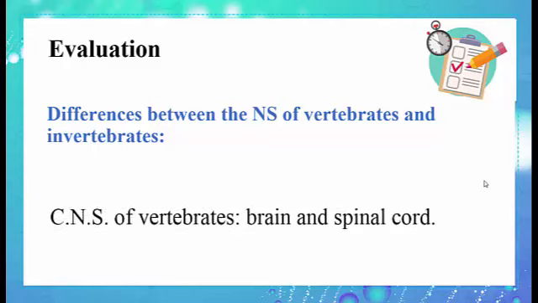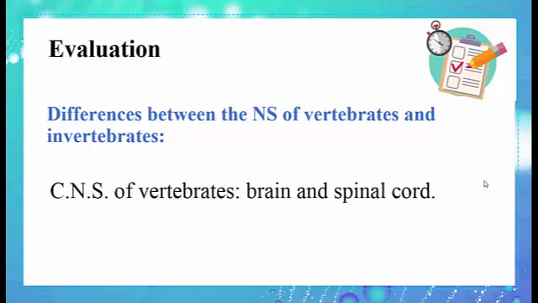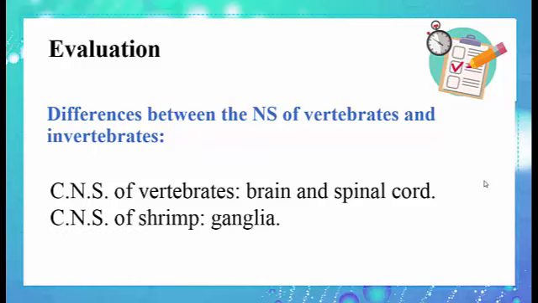While the differences: the central nervous system of vertebrates is made up of brain and spinal cord, while that of shrimp is made up of a chain of ganglia.